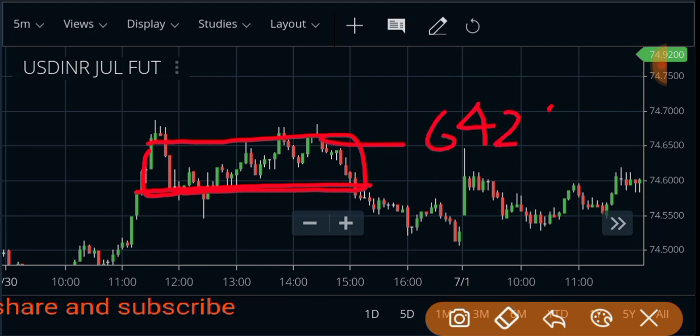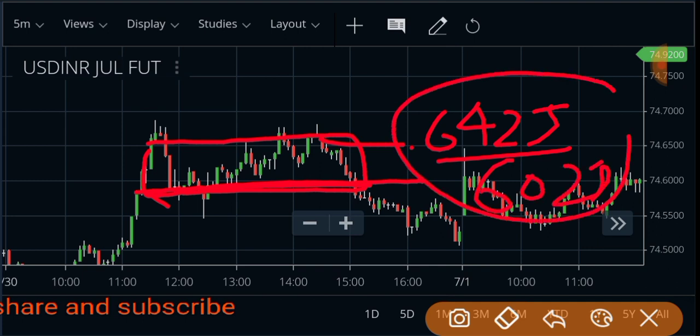64 paisa to 5, it's a tick, right? Then we have a downside of almost 60 paisa, right? That period is the accumulation period or consolidation phase, right? Here, if you make a position either up or down, it will go wrong if you don't have much fund for recovery of that loss, right? Because no one knows where the market will go, right?